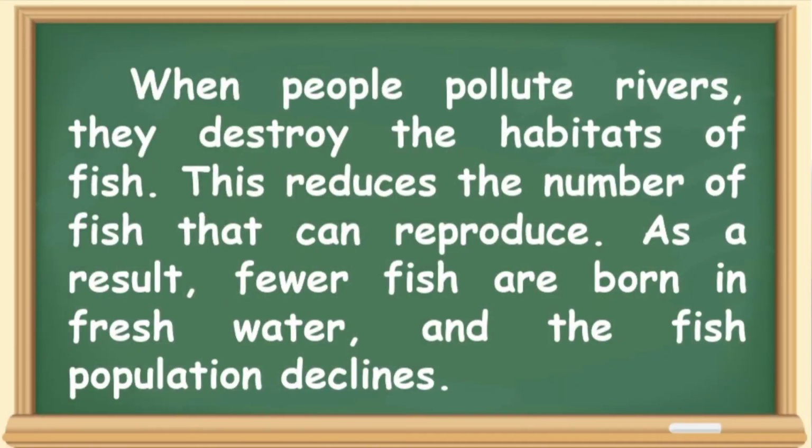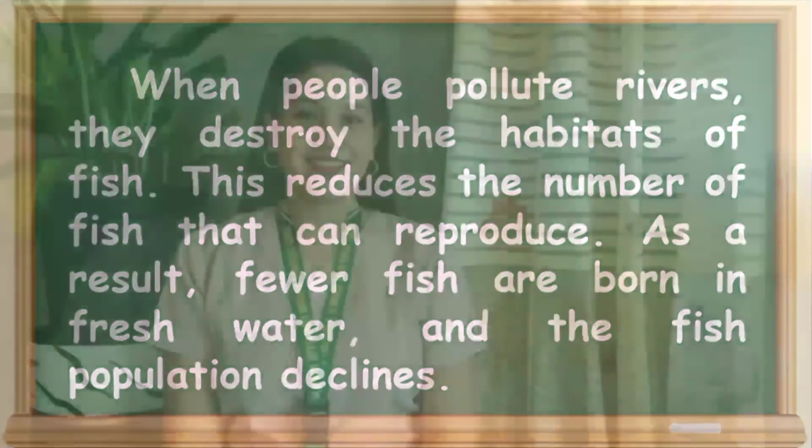So this is the paragraph. When people pollute rivers, they destroy the habitats of fish. This reduces the number of fish that can reproduce. As a result, fewer fish are born in fresh water and the fish population declines.